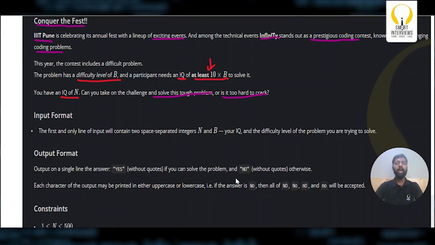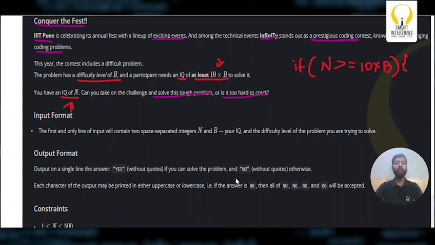So what will I do? I have to simply check whether the IQ of the person is at least 10 into B or not. So I'll simply put an if condition. I'll simply say if the IQ of the person, which is N, is greater than or equal to 10 into B. So this is the minimum IQ level required to solve a problem which has a difficulty of B. So if the IQ of the person is equal to or greater than 10 into B, I'll simply say yes, he is able to solve the problem.